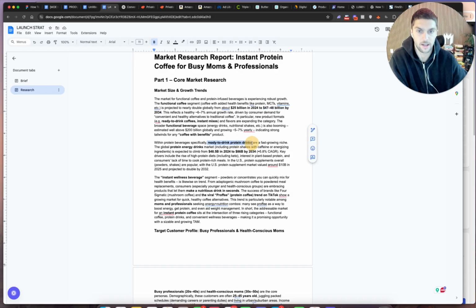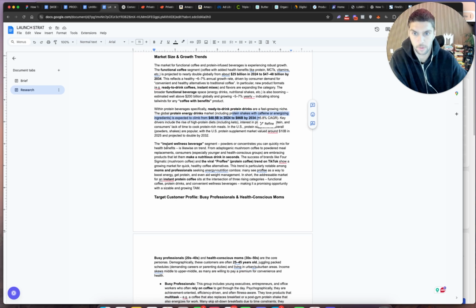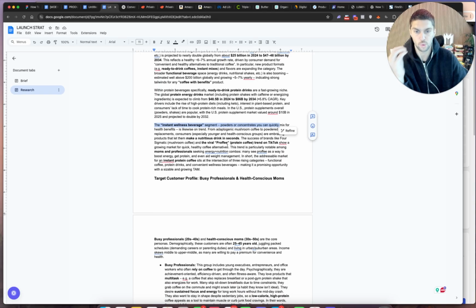RTDs, which like I said earlier, are a fast growing niche. The global protein energy drinks market is also pretty big, right? Now the instant wellness beverage segment, powders or concentrate you can quickly mix with health benefits, is likewise on trend. This is what we want. We want to capitalize on a trend.